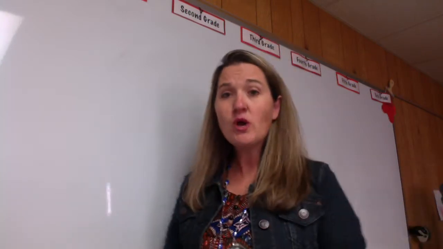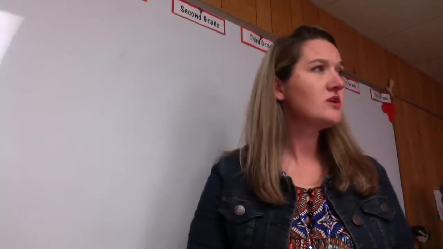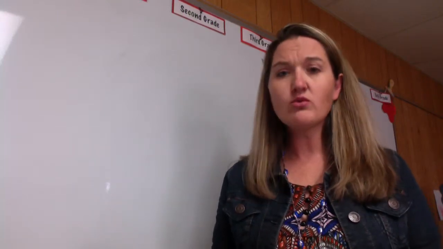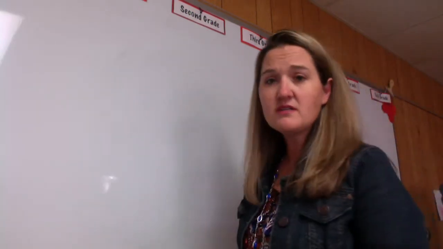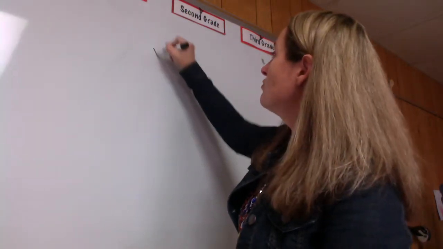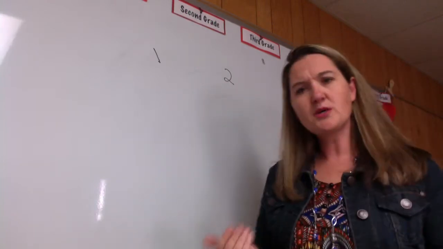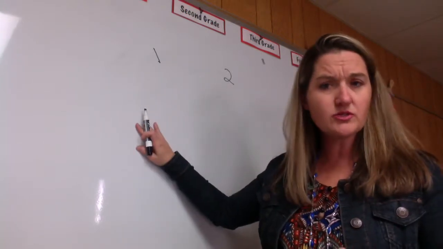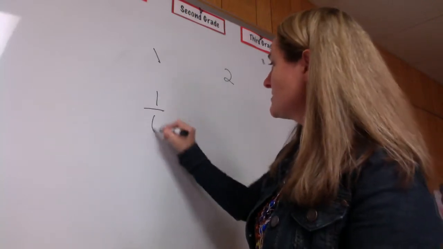So let's go ahead and do the dice. The question is, what is the probability that if I roll the dice twice, I will roll 2s both times? With independent events, I'm going to roll the dice once, then roll it again. What is the probability I roll a 2 the first time? Well, that's one side of a 6-sided dice, so I have a 1 out of 6 chance of rolling a 2.